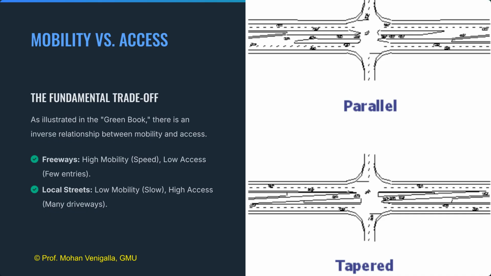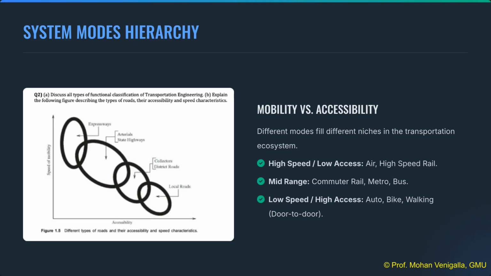Mobility, the ability to move quickly over long distances, is inversely related to access, the ability to reach many locations. Freeways prioritize high mobility, while local streets maximize access. Transportation modes exist on a hierarchy defined by this trade-off. For instance, air travel offers high speed but low access, while walking offers maximum access but low speed.